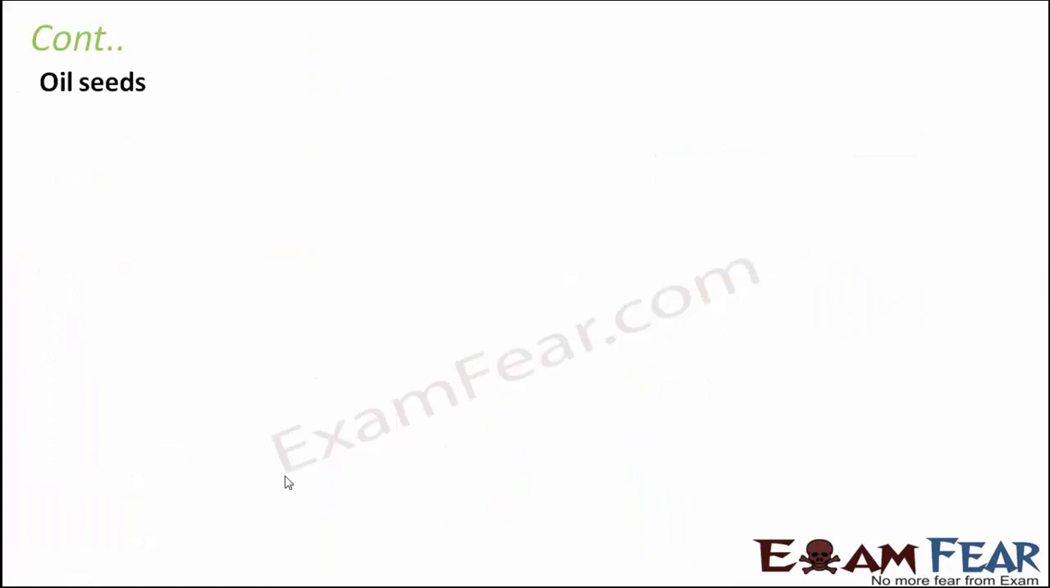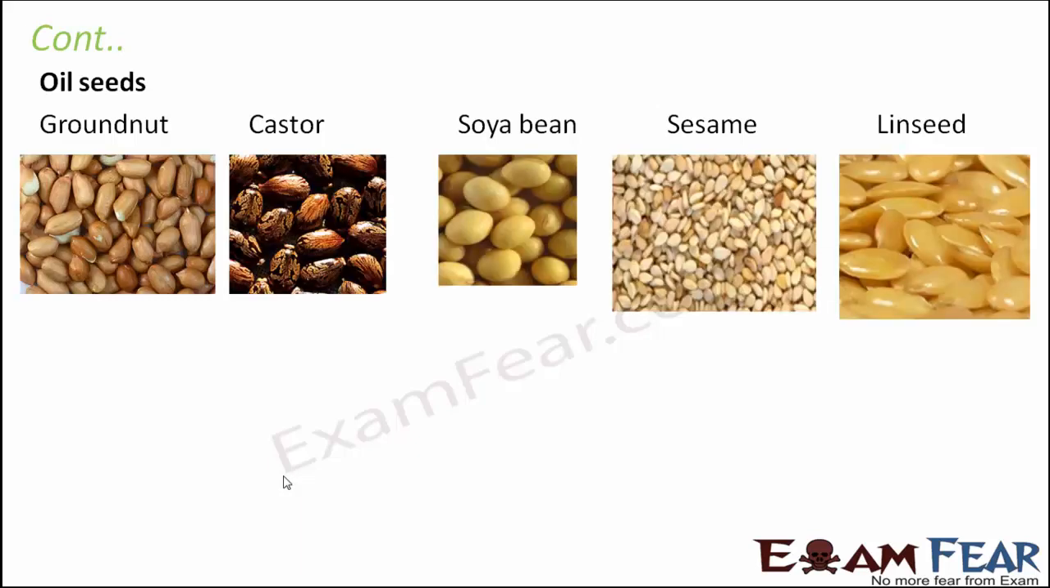Then you talk about oil seeds. From where do we get oil? We talk about different types of oil. We talk about sunflower oil, sesame oil, olive oil, mustard oil. All these different types of oil are obtained from different types of seeds. Whether you talk about groundnut or castor or soya bean, sesame, linseed, they are all different types of seeds, and these seeds have that speciality that you can extract oil from them. So oil is present within these seeds.